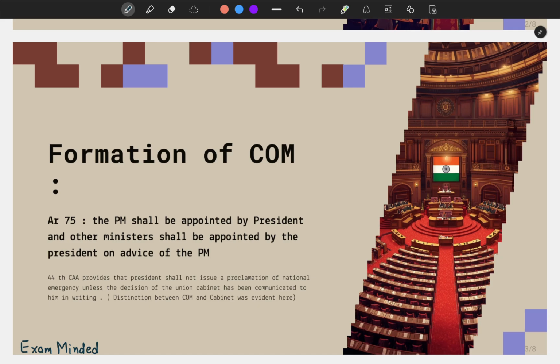Whomever he is choosing as council of ministers or a minister, and if that person is not an elected person, that person can be chosen, but after 6 months that person should be elected or nominated to become a member of parliament. So that person within 6 months should be an MP if that person was not elected initially.